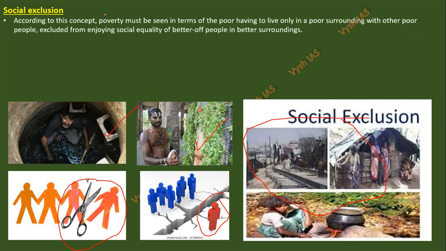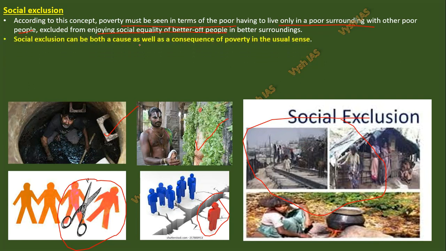According to the concept, poverty must be seen in terms of the poor having to live only in poor surroundings with other poor people, excluded from enjoying social equality with better off people. Meaning you are poor, so you live with the poor people only. You cannot enter our temples. You cannot enter our 5-star hotels. Even if you earn money, you cannot come there, because you don't look like you deserve to come there. You could have seen this in movies and other places. So that is called social exclusion.